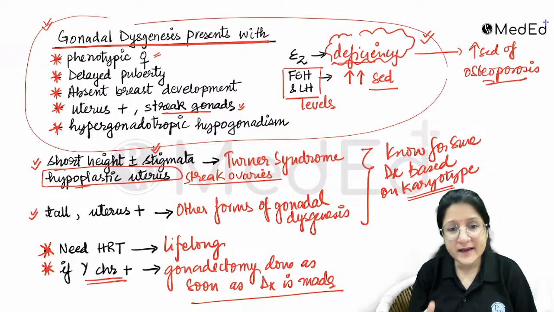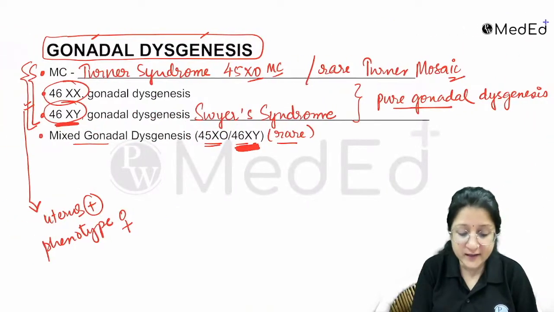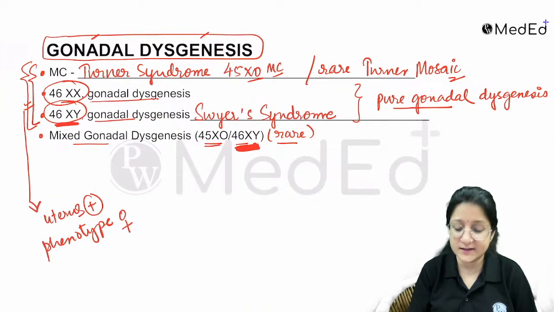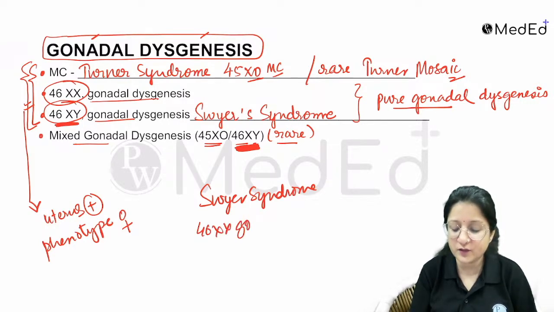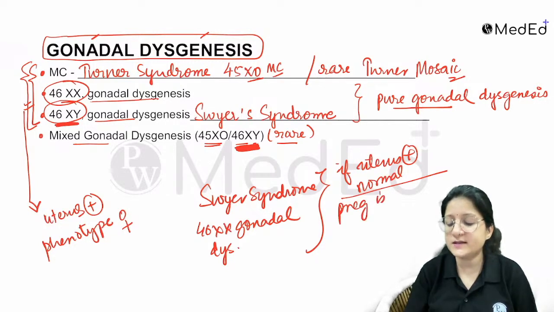However, yes, if you have other forms of gonadal dysgenesis, like Swyer syndrome or 46XX gonadal dysgenesis, and there is a normal uterus present, then pregnancy is possible.